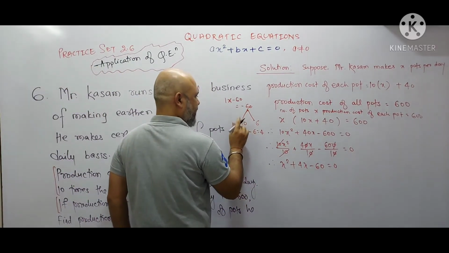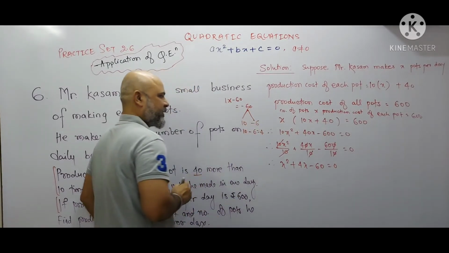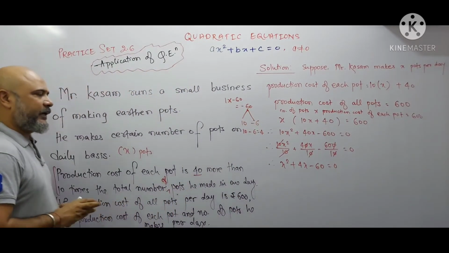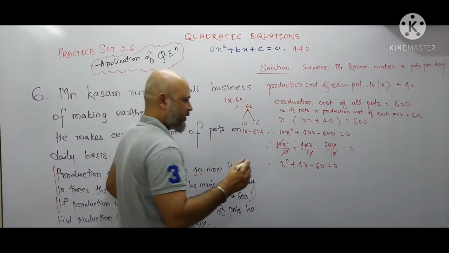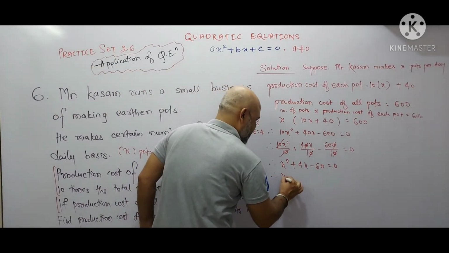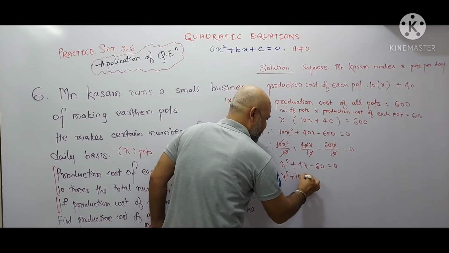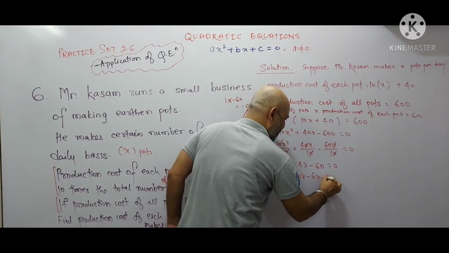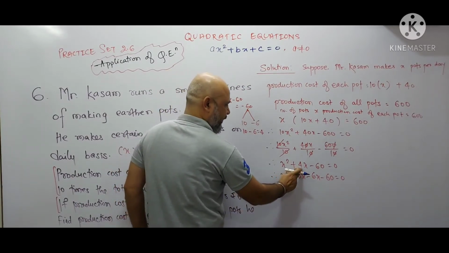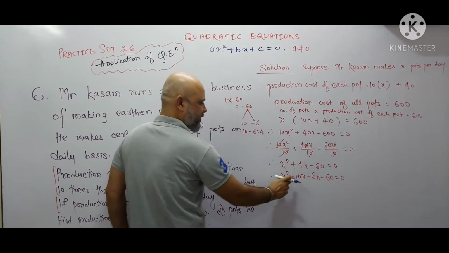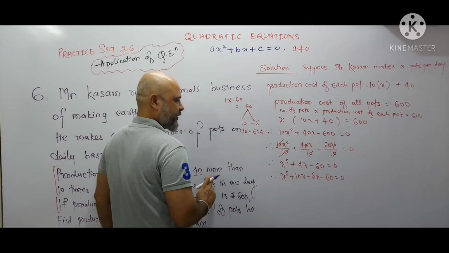So this 10 is plus and this 6 is minus. So 10 minus 6 is 4 and 10 multiplied by minus 6 is minus 60. So now you will write x square plus 10x minus 6x minus 60 equal to 0. We are writing 10x minus 6x instead of 4x.